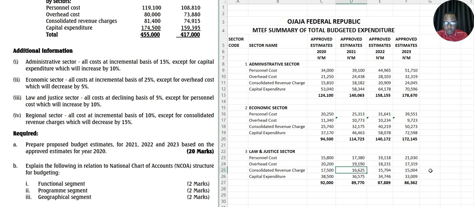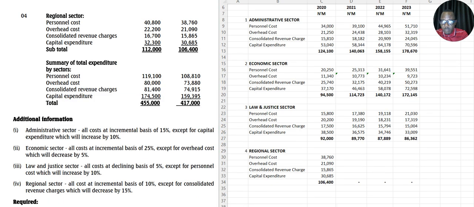Okay, so let's confirm 959595 is correct. So this value is correct. So we are done with law and justice. All right, so the next one we're doing is the regional sector, which is here.